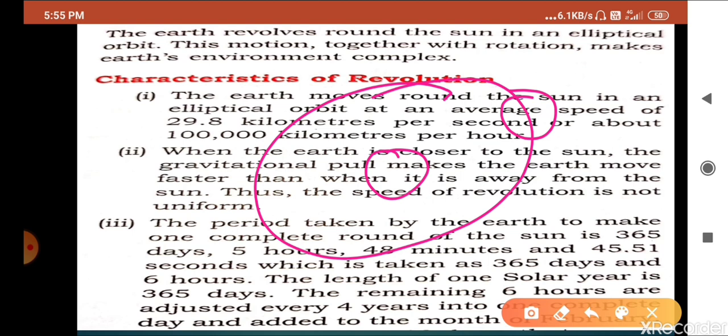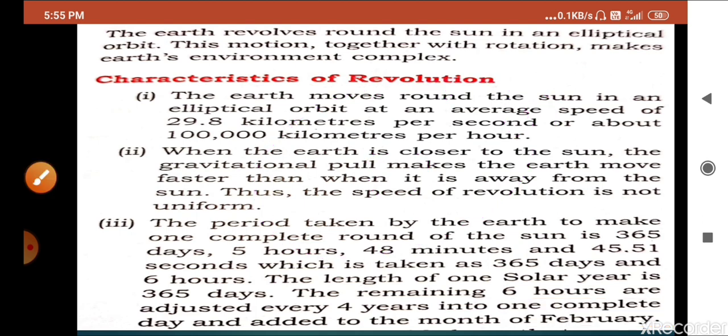So we can say that the earth revolves in an elliptical orbit around the sun. During rotation and revolution, both have a complex effect on the environment, but here we are going to discuss the characteristics of this revolution.